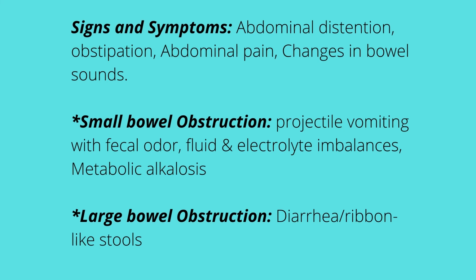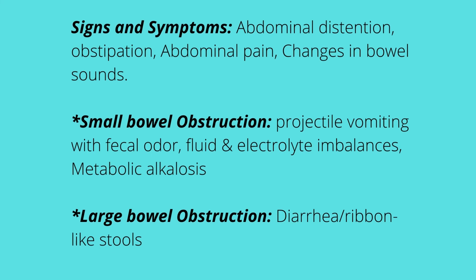They will have severe fluid and electrolyte imbalance. We are vomiting, right? We are getting out this electrolyte. If we don't replace it, then we have an imbalance. They may exhibit signs and symptoms of metabolic alkalosis. With large bowel obstruction, the patient may have diarrhea or ribbon-like stool.